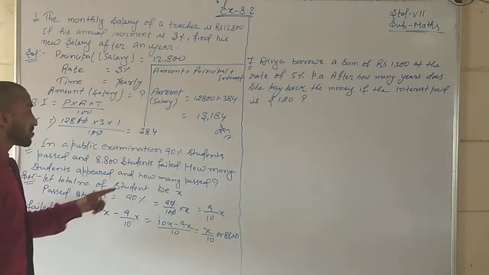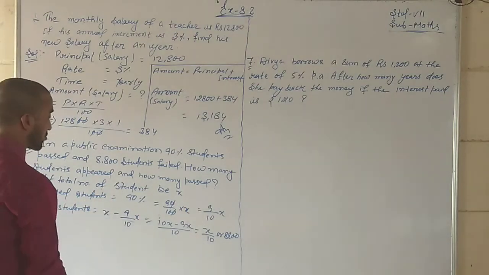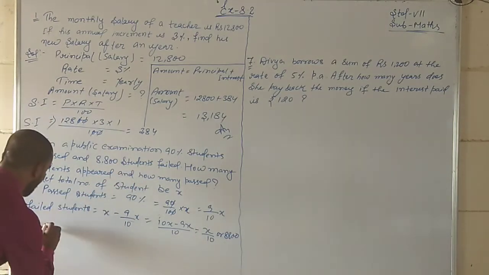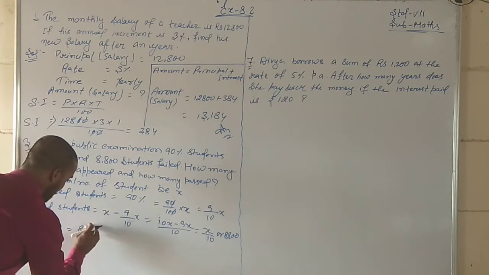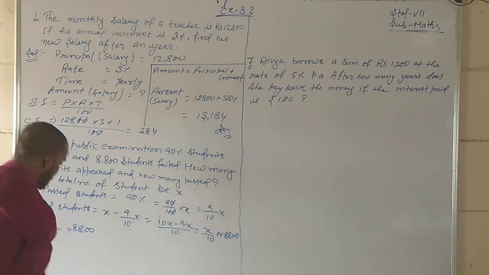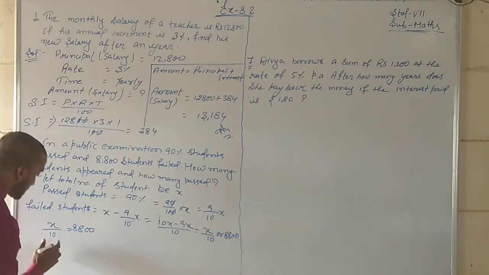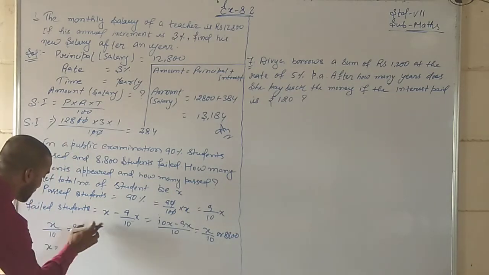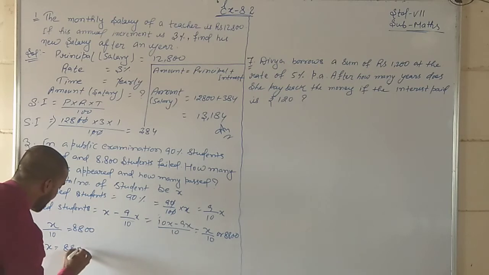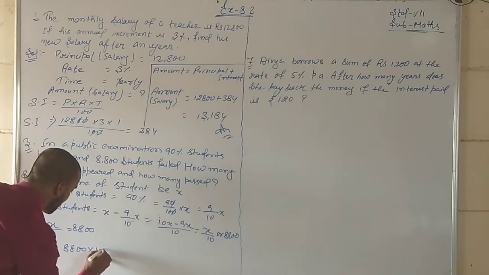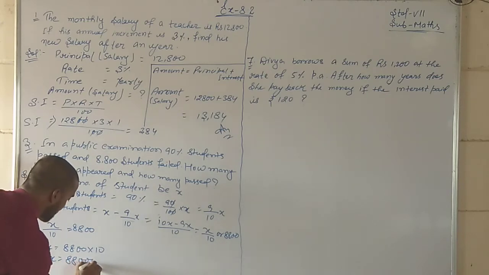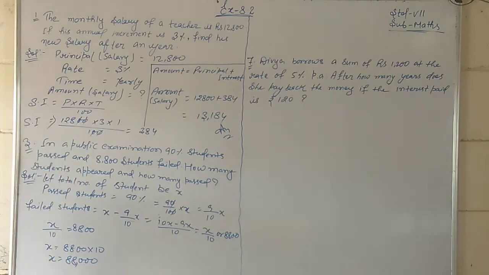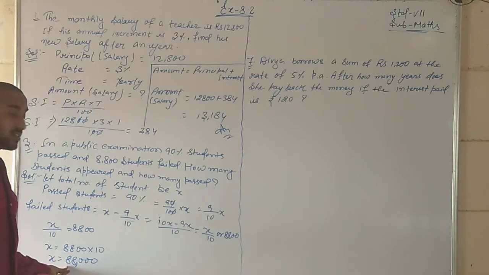Then what will be the value of x? To find the value of x, write x by 10 is equal to 8800. So x is equal to, transposing 10 to that side, 8800 into 10. The value of x is 88,000.